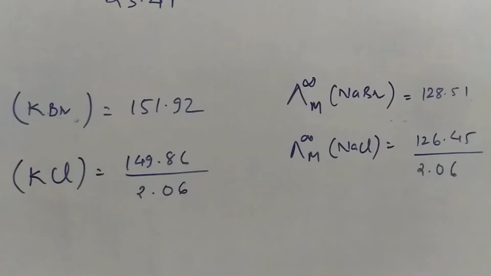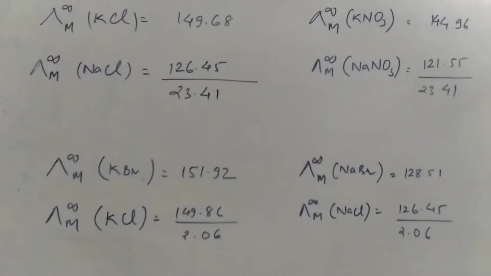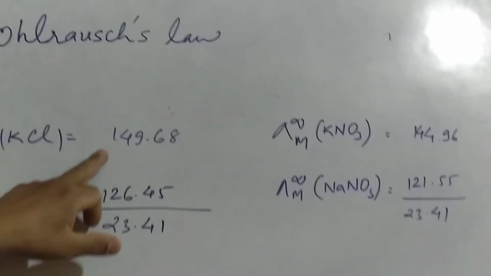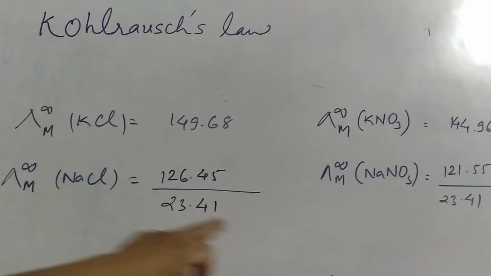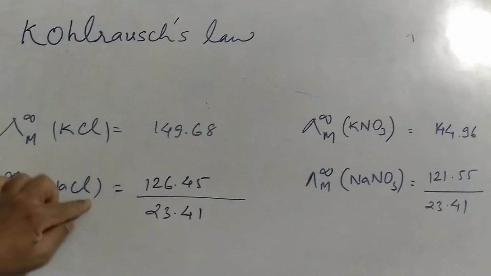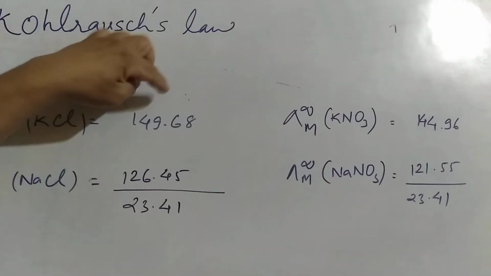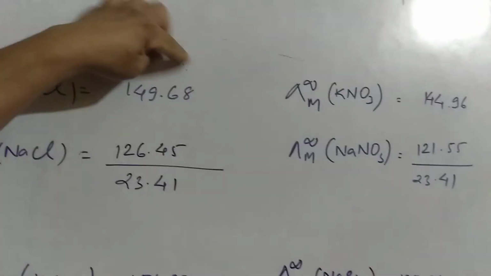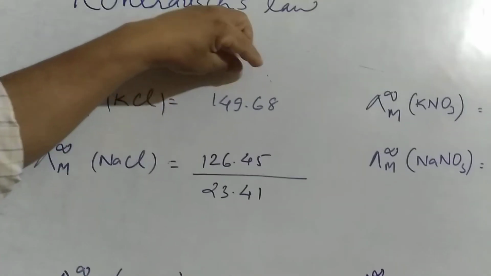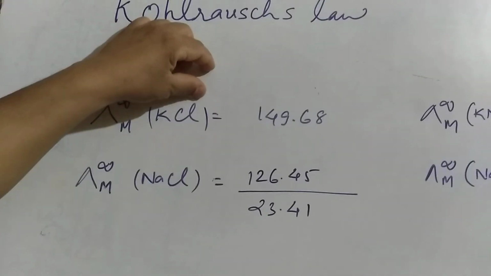So I think observing all this data, one result is coming out. You can see these two cases. In both of these cases, when you take a difference, the difference is the same. Why? Both of them have a similar anion. So can we say that whatever the molar conductivity at infinite dilution of an electrolyte, there is some definite contribution of the cation and a definite contribution of the anion.